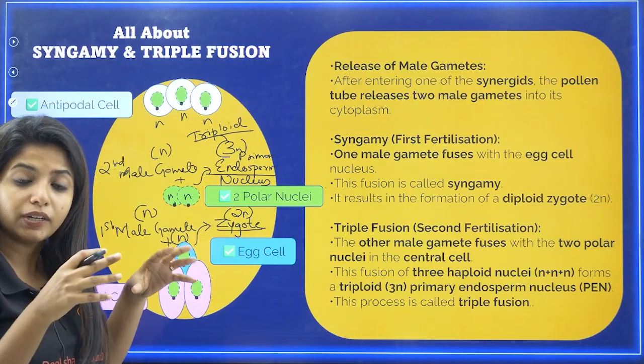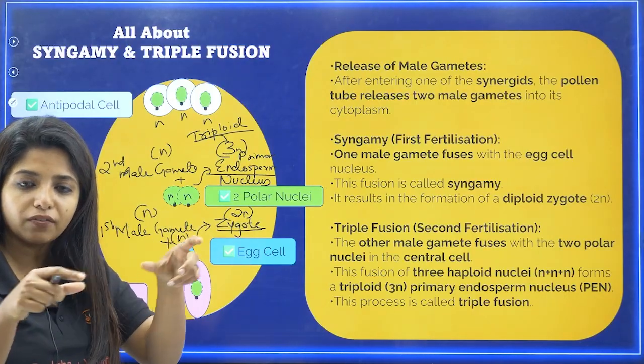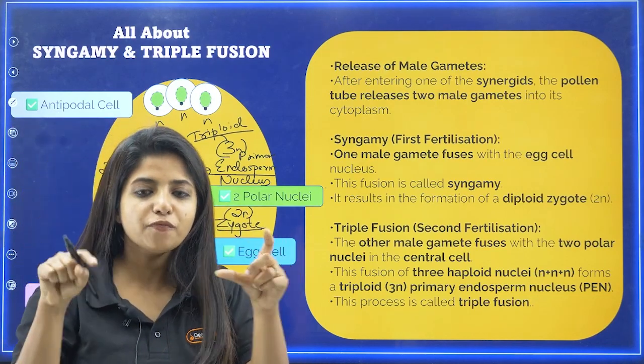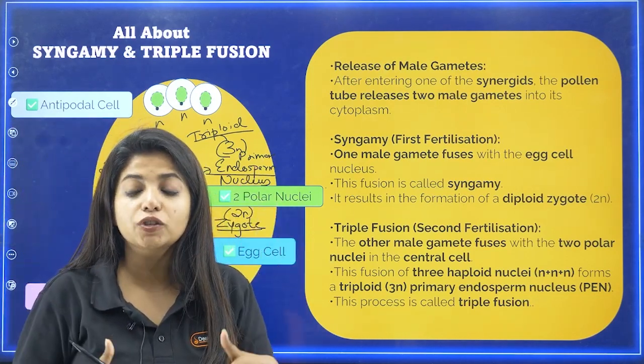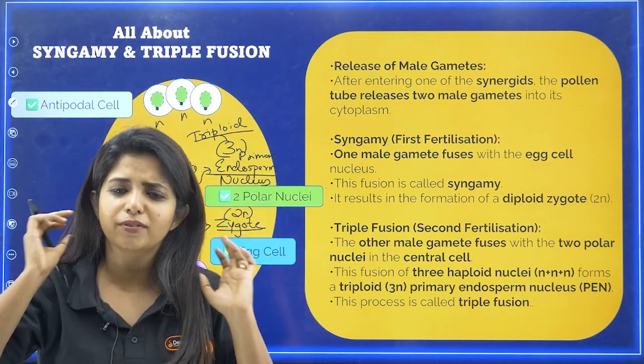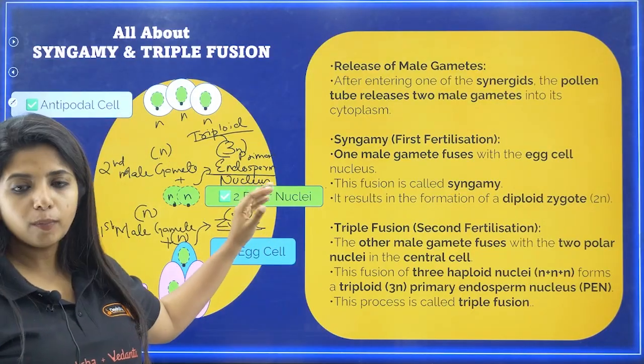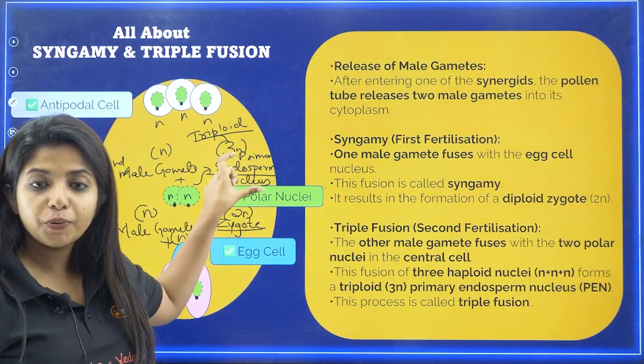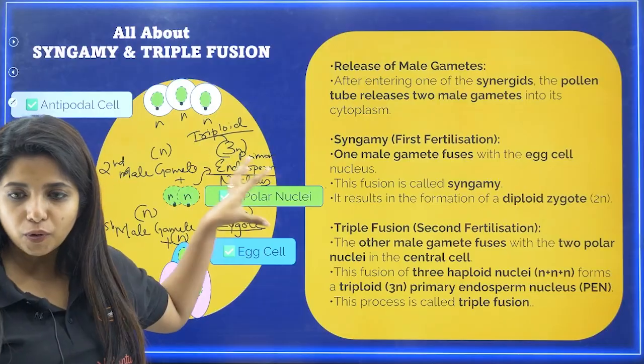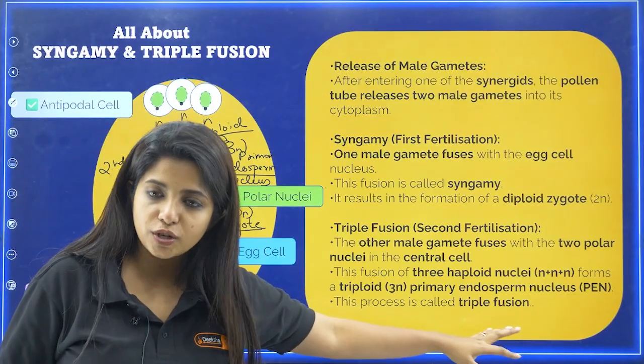This particular nucleus would later divide, and a cell wall will form, forming a layer that is known as endosperm. That is the next step that happens. In general, we say endosperm is being formed, but it is actually the primary endosperm nucleus which is being formed here. And this process is known as triple fusion.